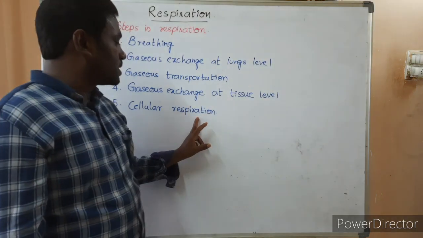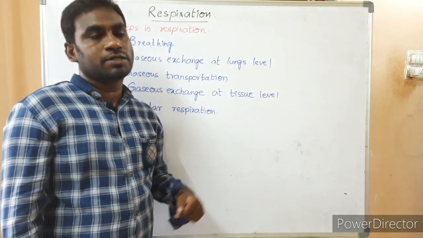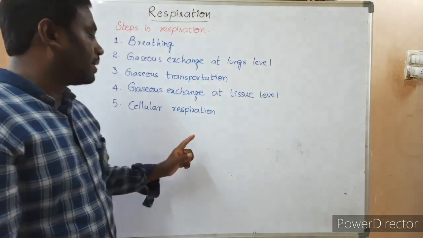Actually, cellular respiration is only for the production of energy, but waste materials are also produced. They are carbon dioxide and water.